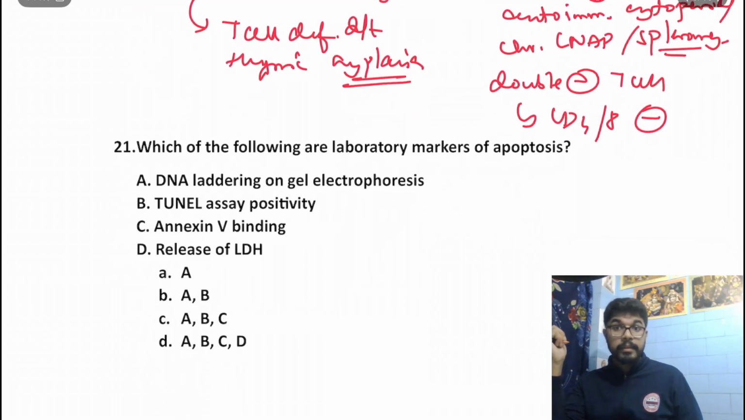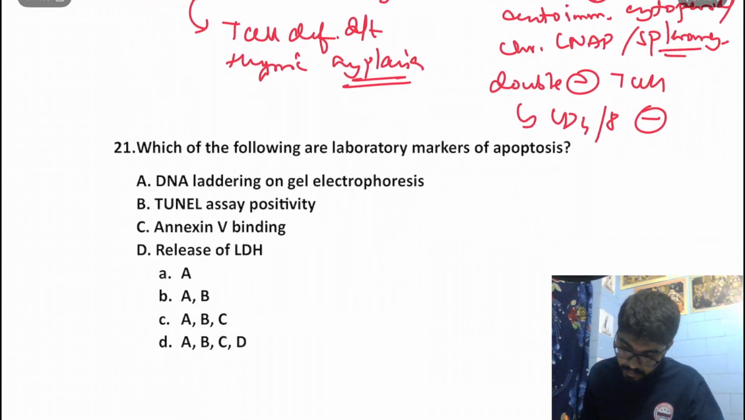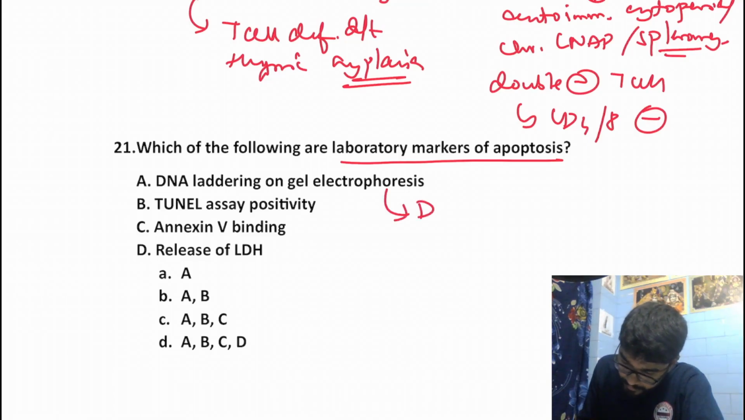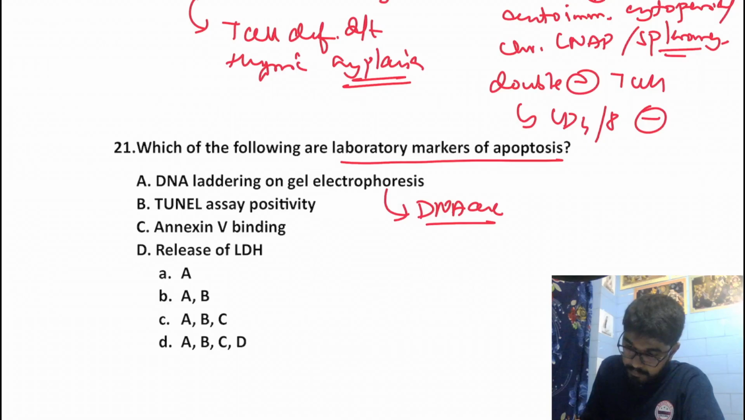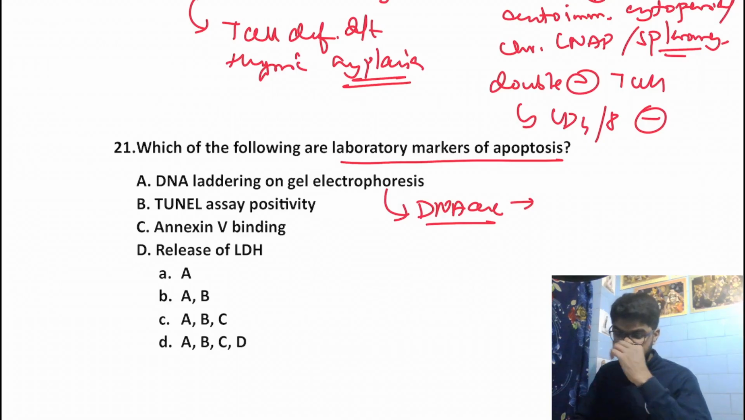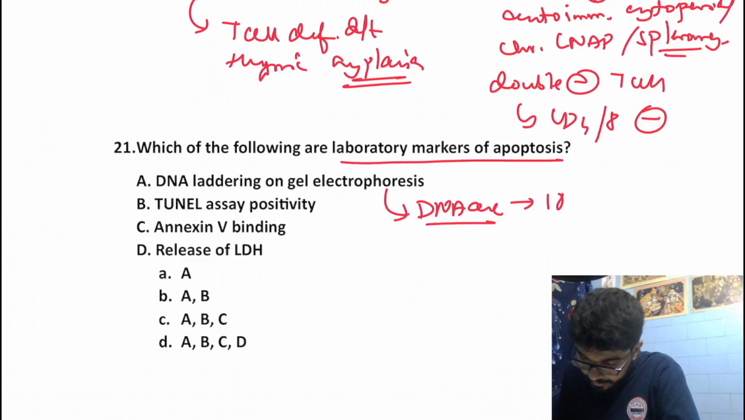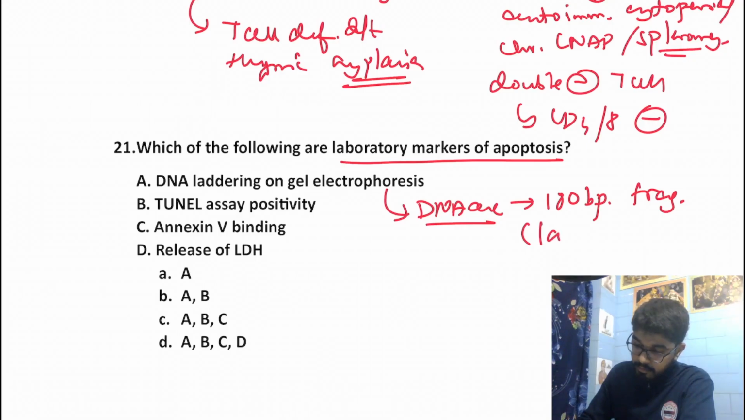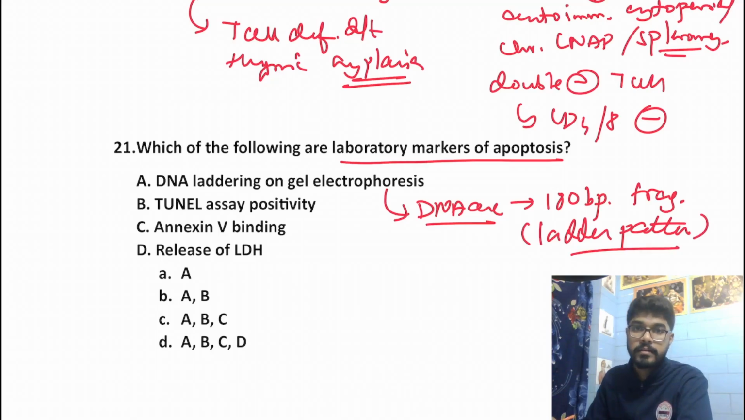Let's move on to the next question. Which of the following are lab markers for apoptosis? DNA laddering on gel electrophoresis: what happens? The DNase enzyme is going to cleave the DNA into regular 180 base pair fragments, which would lead to a step ladder pattern on agarose gel electrophoresis. So this is a true statement.